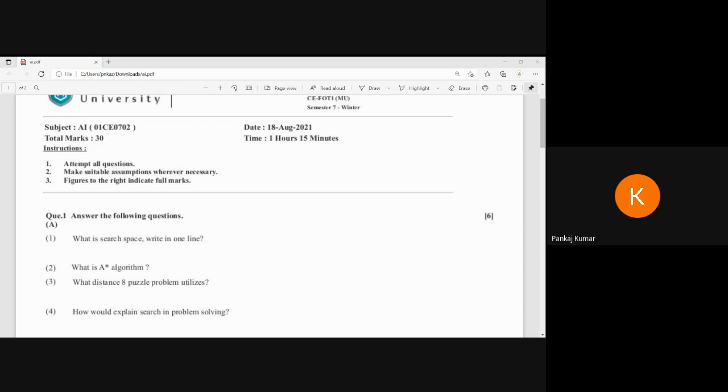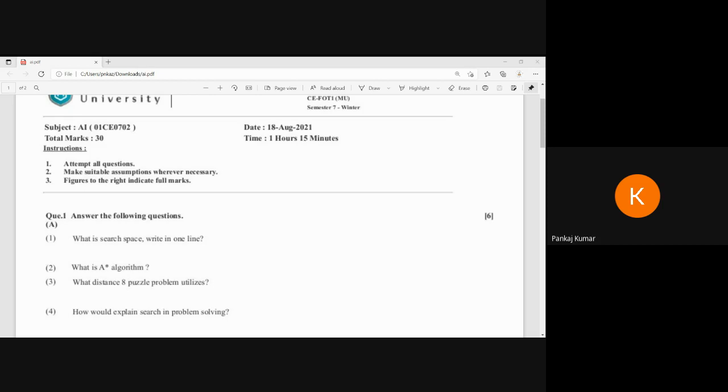Okay, so these are the correct answers, but your answer should be totally different. The question is in one direction and your answer should be in one direction. It could not be matching each other. So apart from that, I can give 1 mark to everyone.